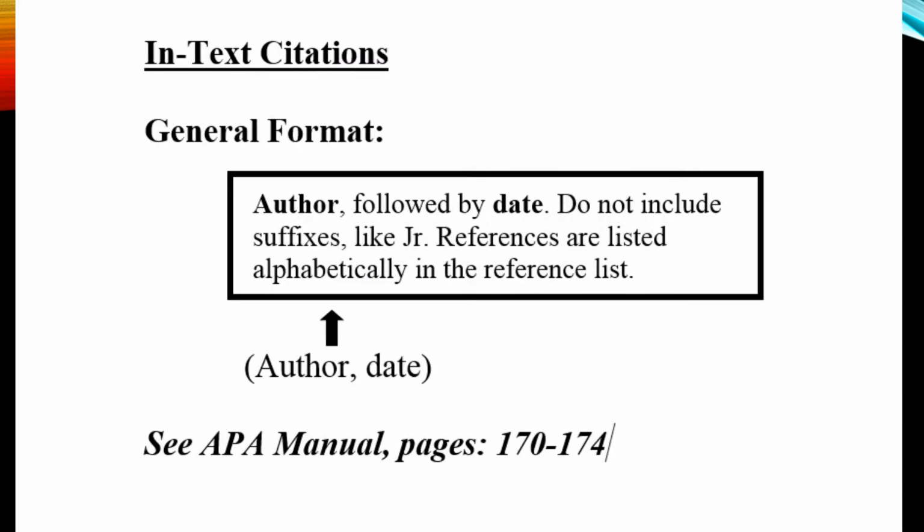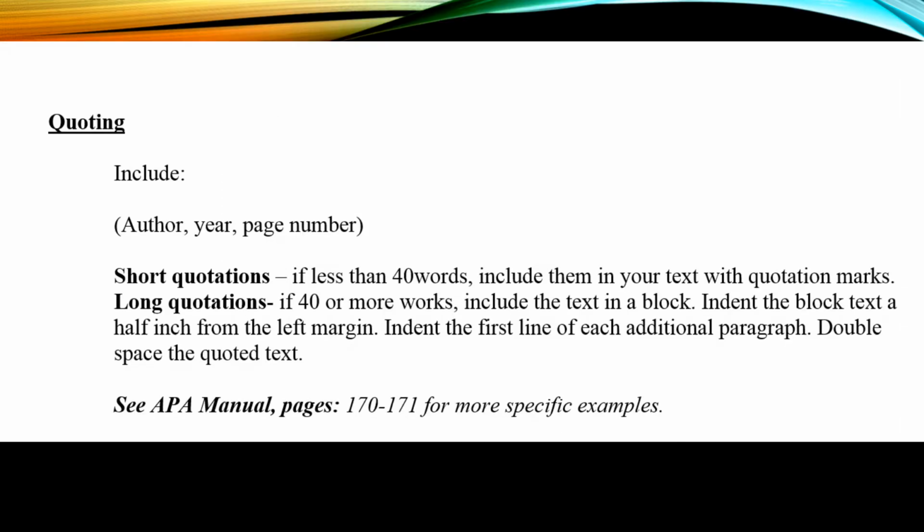In-text citations include two very basic things, just the author and the date in parentheses. That is a basic format. The three basic elements you include in your text when you're quoting are the author, the year, and the page number in parentheses. Now there are two types of quotes, the short quote and the long quote.